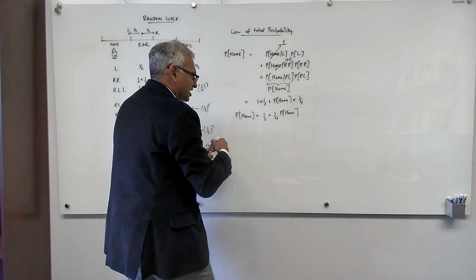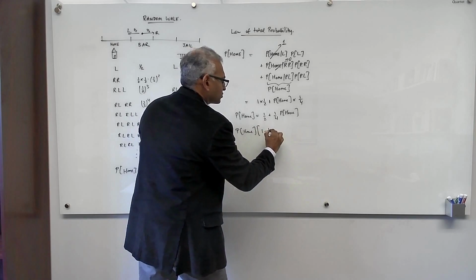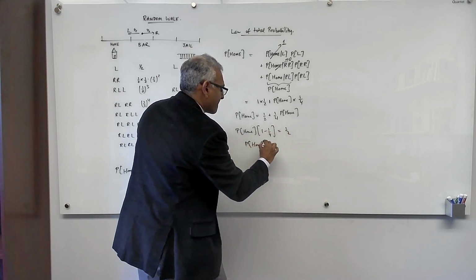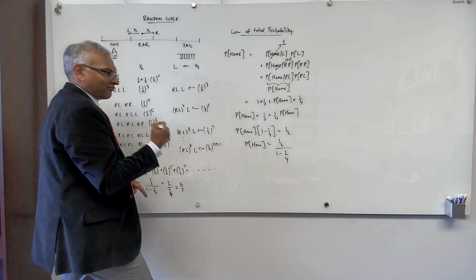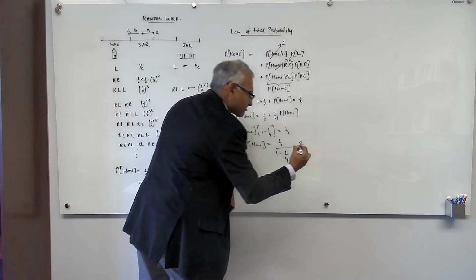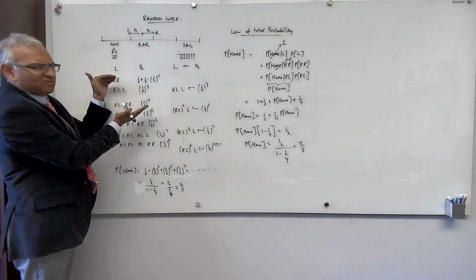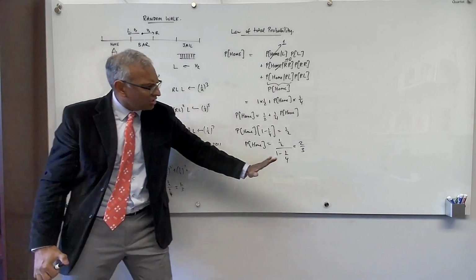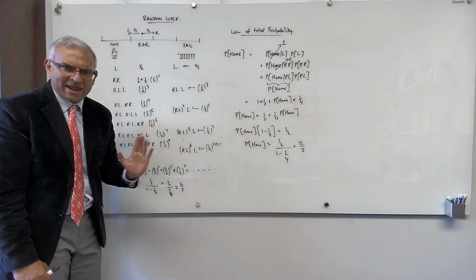So we take this to the other side: probability to make it home times 1 minus 1/4 is equal to 1/2, or the probability to make it home is equal to 1/2 over 1 minus 1/4, exactly what we got before. This is 2/3. Okay. That's, in some sense, much simpler, because you don't have to analyze this infinite set of outcomes, and we don't know if we did this correctly, but here, everything is nice and clean. Simple, 2/3, correct, bam.